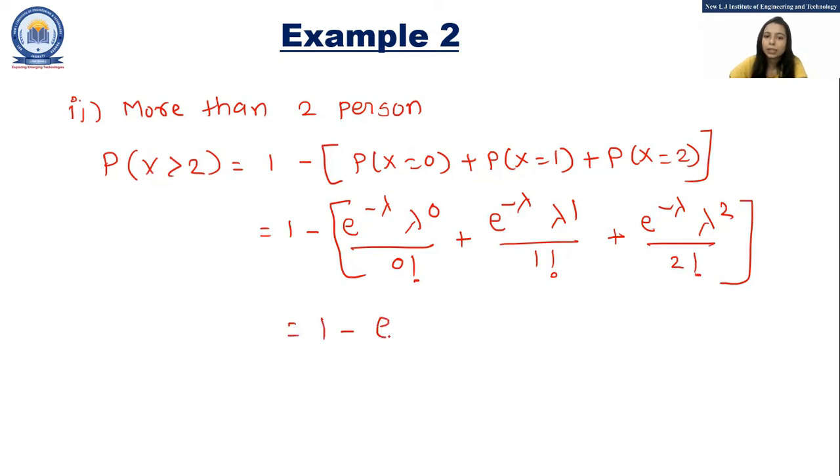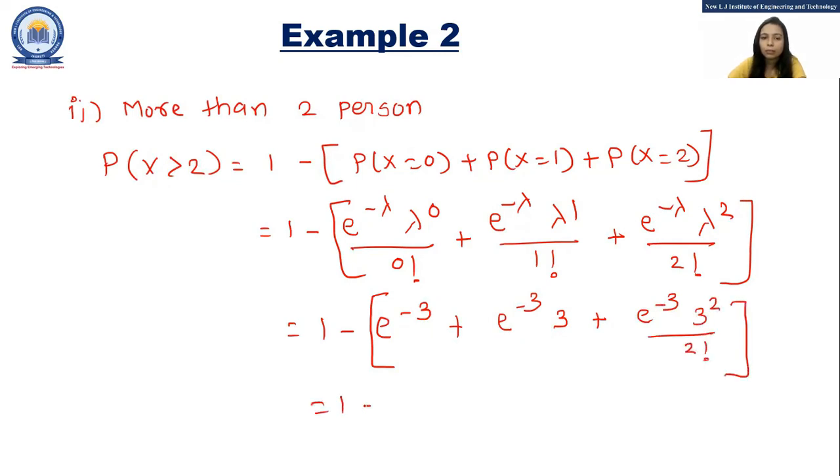1 minus e raised to minus 3, 3 raised to 0 is 1 upon 0 factorial is also 1. e raised to minus 3, 3 raised to 1 is 3 upon 1 factorial is 1. e raised to minus 3, 3 square upon 2 factorial. So 1 minus e raised to minus 3, 1 plus 3 plus 9 by 2.